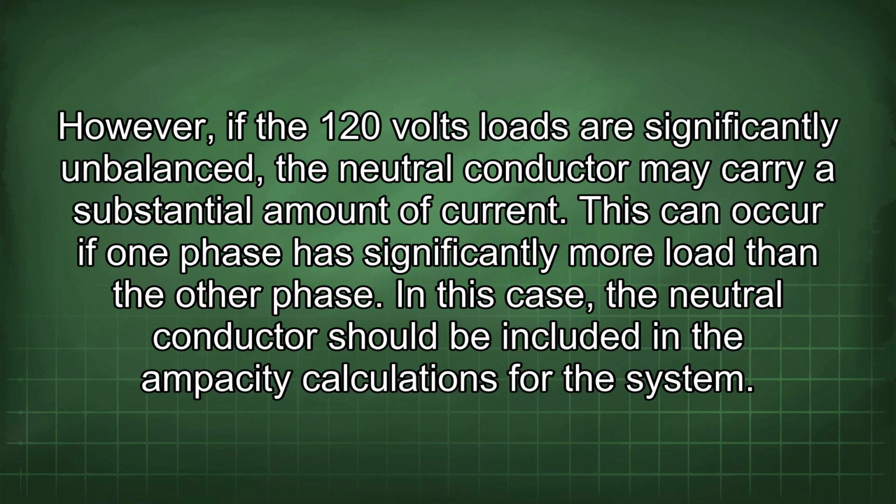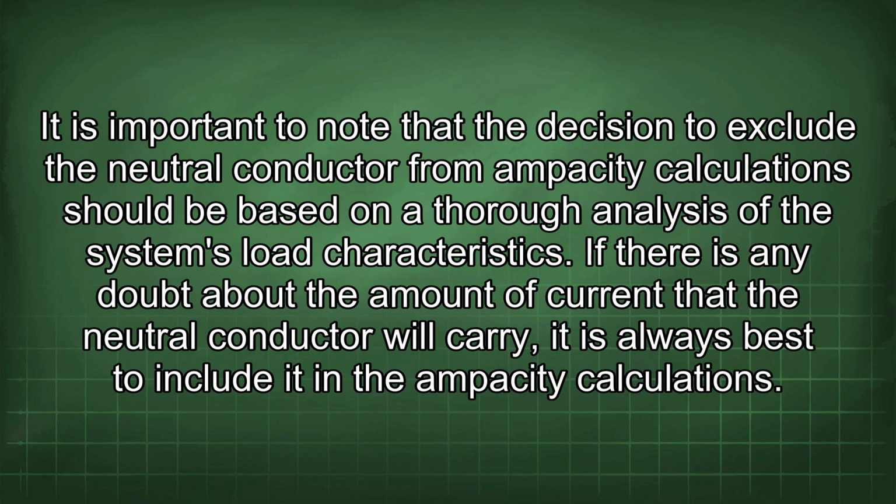However, if the 120 volts loads are significantly unbalanced, the neutral conductor may carry a substantial amount of current. This can occur if one phase has significantly more load than the other phase. In this case, the neutral conductor should be included in the ampacity calculations for the system. It is important to note that the decision to exclude the neutral conductor from ampacity calculations should be based on a thorough analysis of the system's load characteristics.